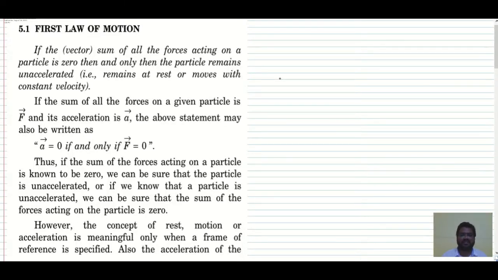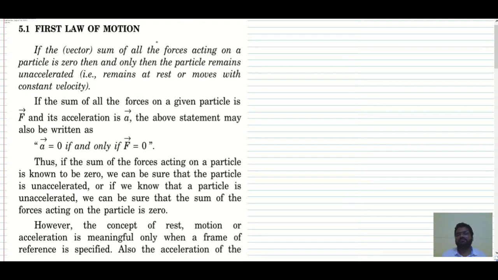Let us study the first law of motion in detail. So see here, what is the first law of motion? I'll just give the rough idea about the first law of motion. If an object is at rest, it will remain at rest. If an object is in motion, it will remain in motion unless and until an external unbalanced force acts on that body. So we'll study each and every aspect of this law, right?